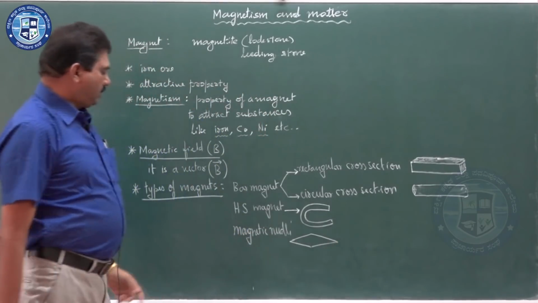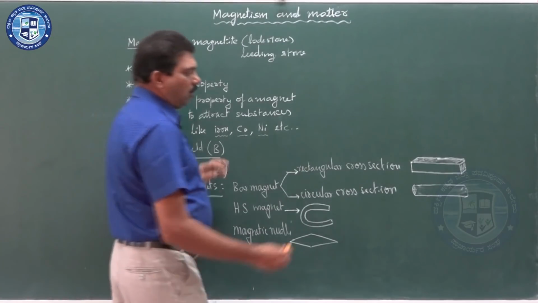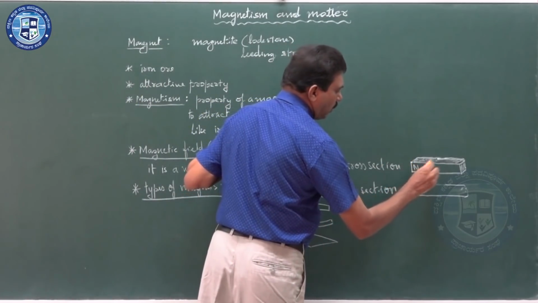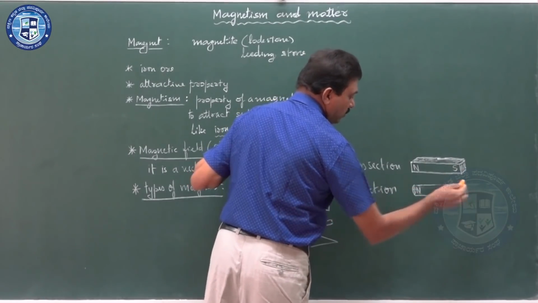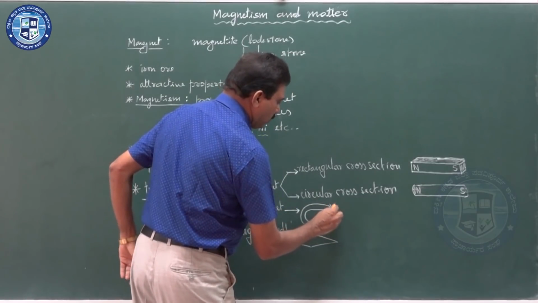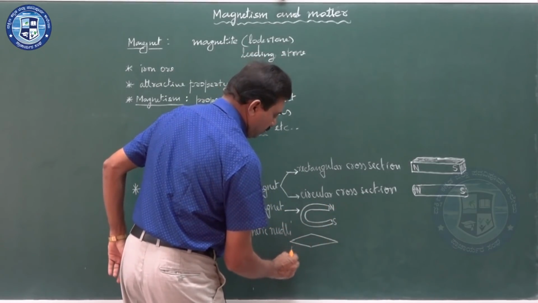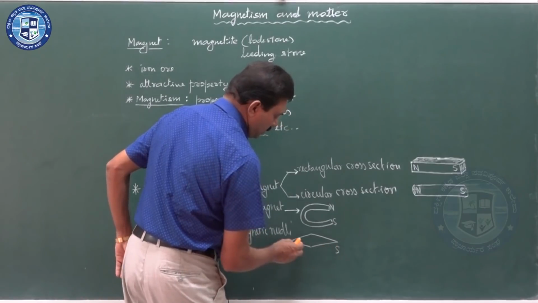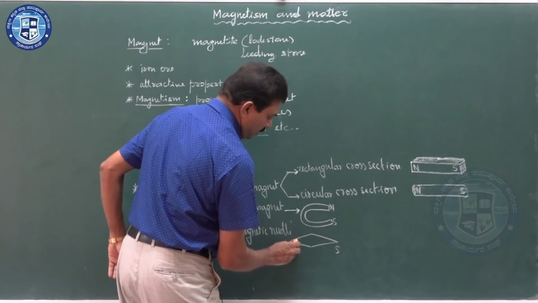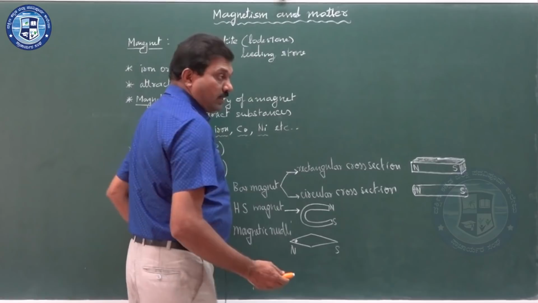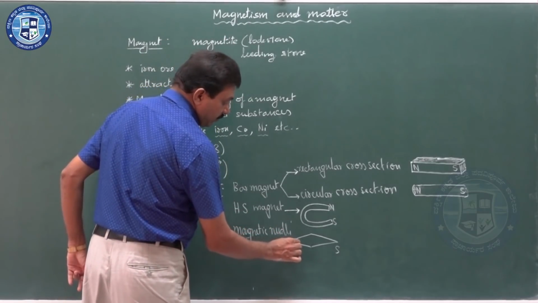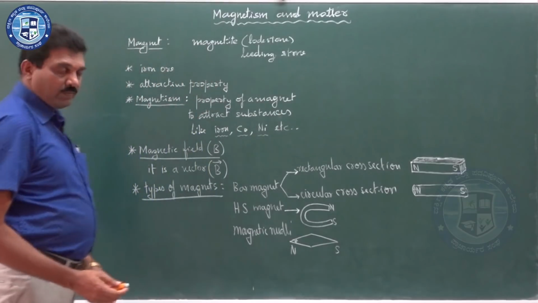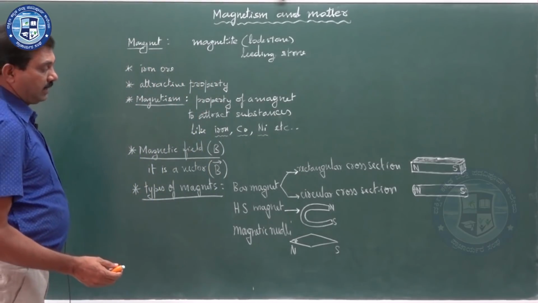In all these magnets there are two poles, one is called north, other one is called south. North, south, north, south. The north pole in case of magnetic needle is always indicated by a small dot in it.